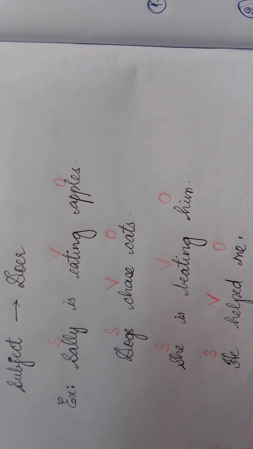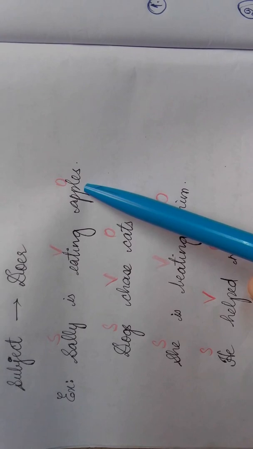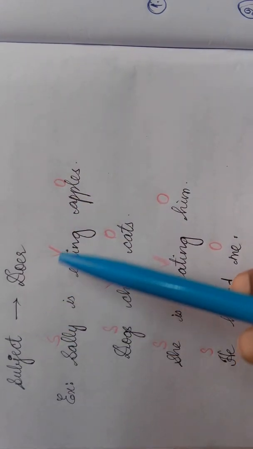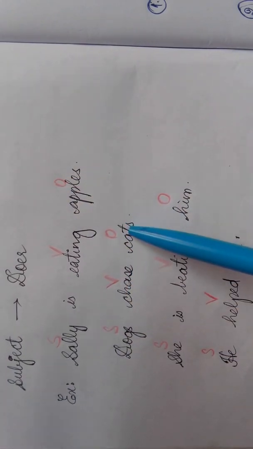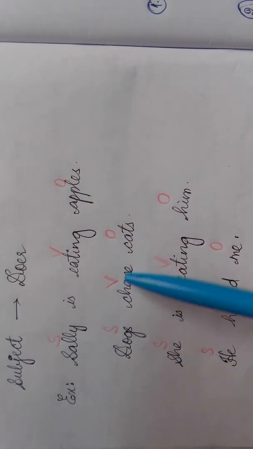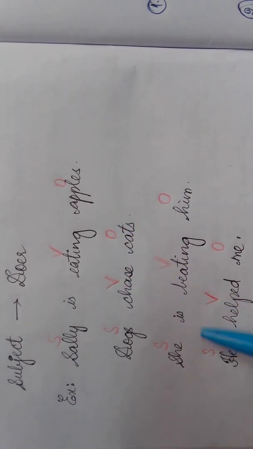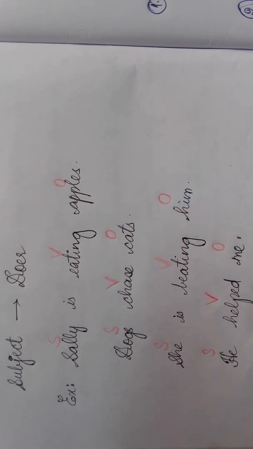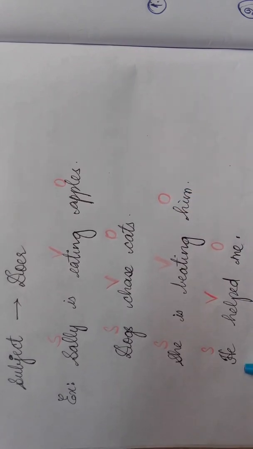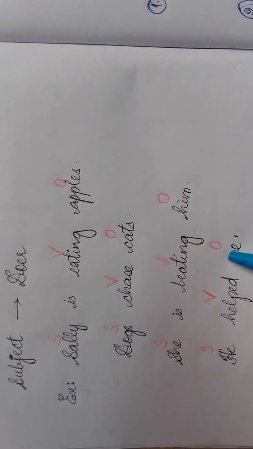Let us look at examples. Subject is the doer. Here the sentence is Sally is eating apples. Sally is the subject, eating is the verb, apples is the object. Dogs chase cats. Dogs is the subject, chase is the verb, cats is the object. She is beating him. She is the subject, beating is the verb, him is the object. He helped me. He is the subject, helped is the verb, me is the object.